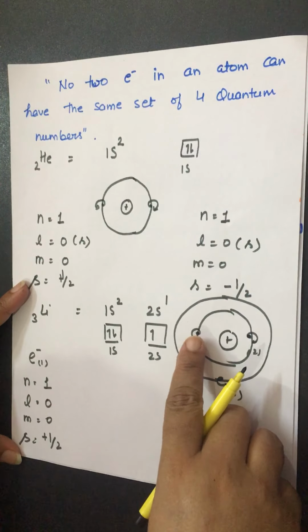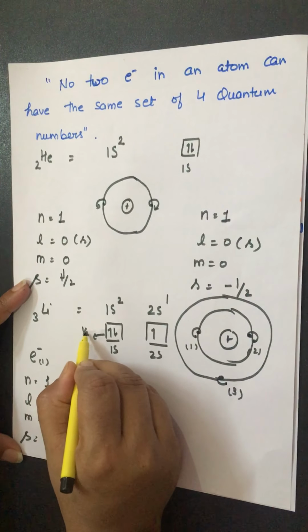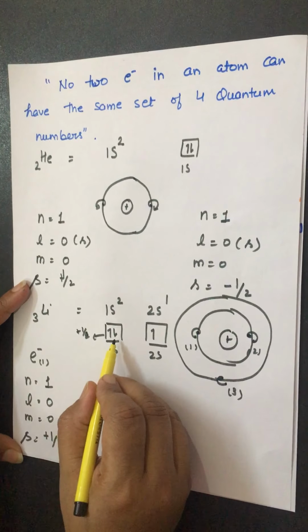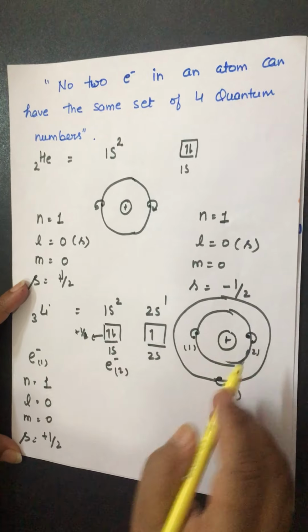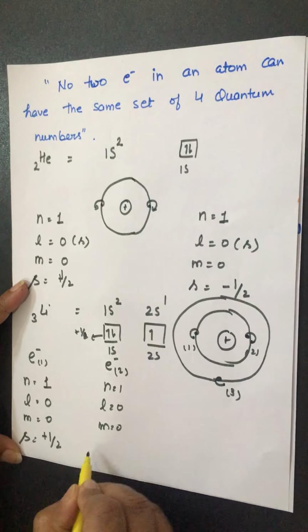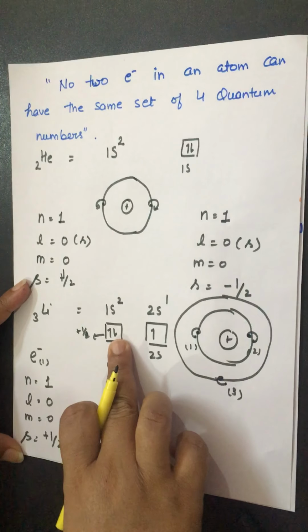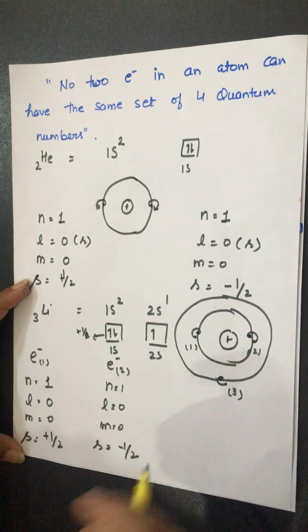We consider plus half spin for it. Now for the second electron, electron number 2, again it is present in the first shell: n value 1, l value 0, m value 0, and s value, now it has opposite spin, it means s value is minus half.